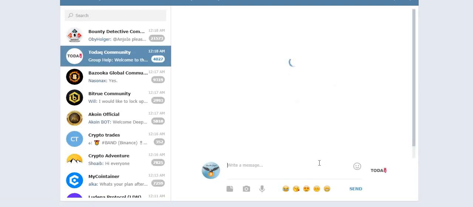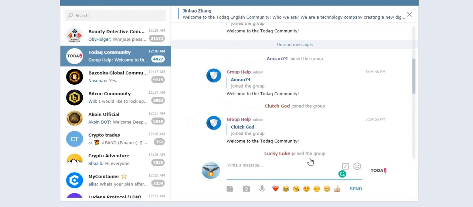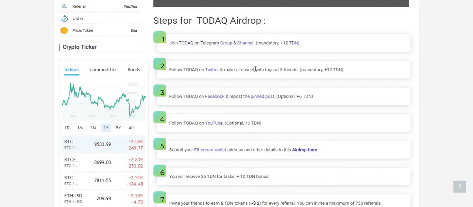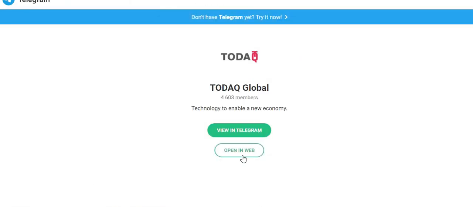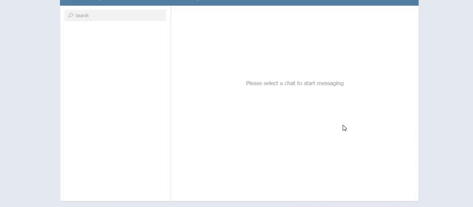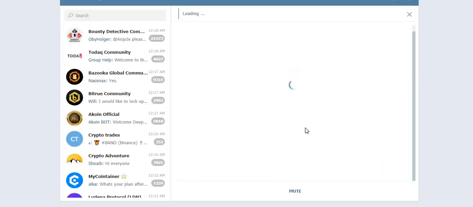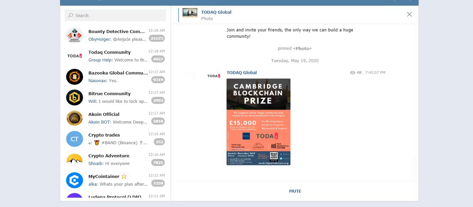Click on open in web. Now click the join button here, but I have already joined, so I'm not able to show it to you. And then join the Telegram channel of Todak. Now click on open in web. Again click the join button here. Since I have already joined, I'm not able to see the join button.